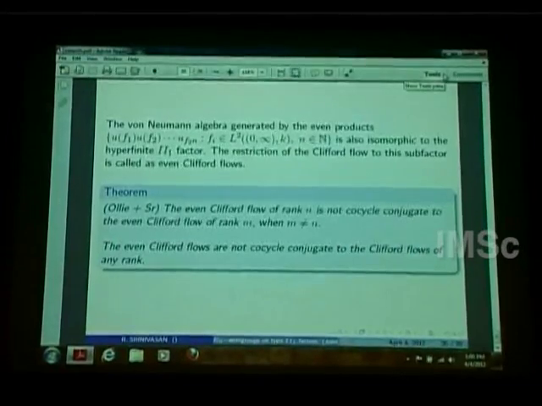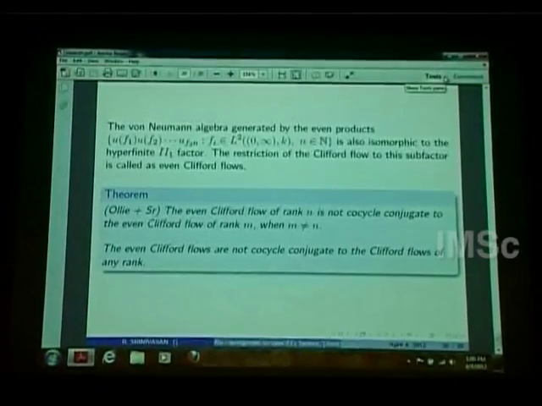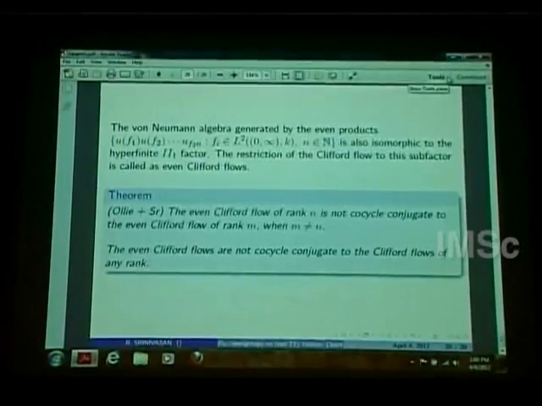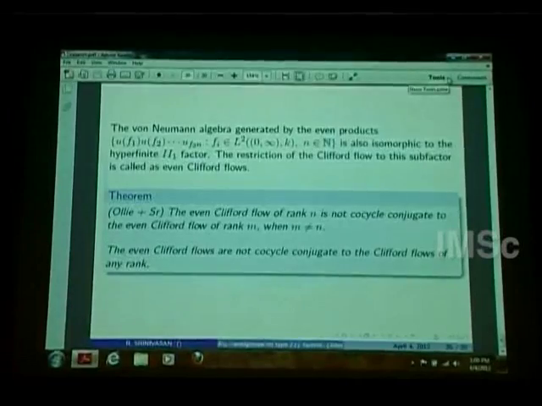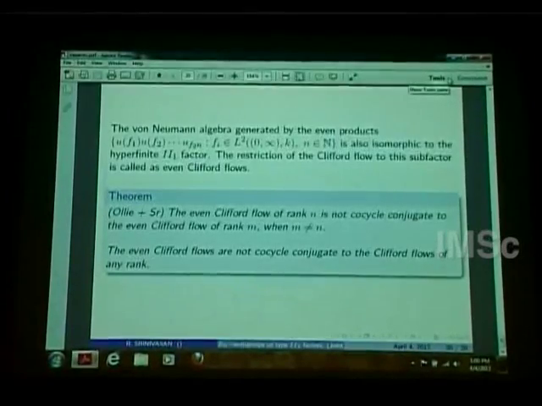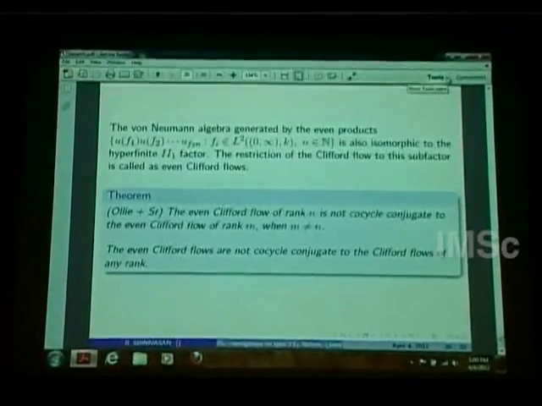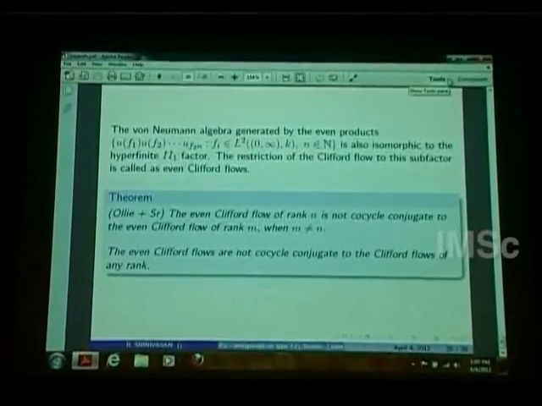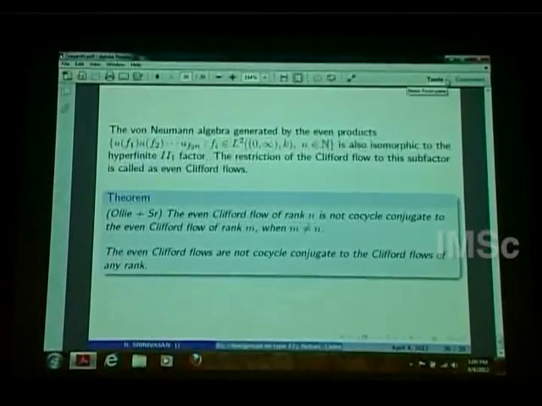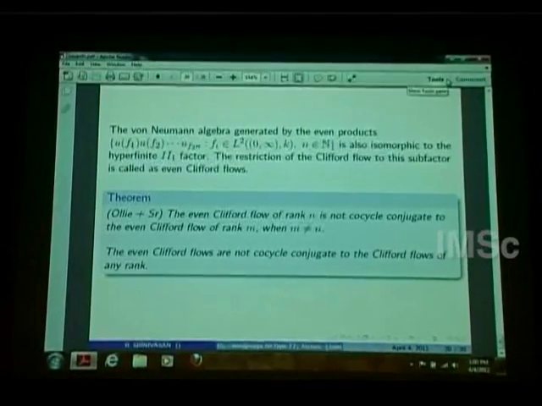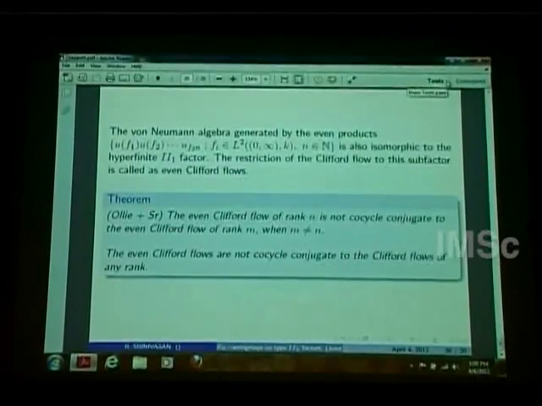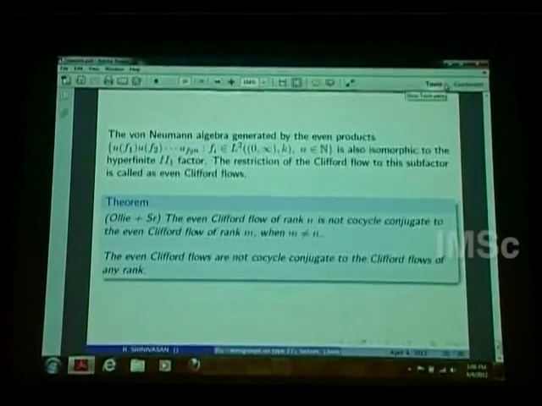So the point is, we got this product system generated by these even antisymmetric tensors, and one can prove that it has only one unit. So there has to be a vacuum unit. In this case, when there is only one unit, the boundary representation of Alavara's will be a cocycle conjugacy invariant, because the unit will be taken to the unit, there is no other choice. Both these even Clifford flows and the Clifford flows have only one unit, so the boundary representation is in fact a conjugacy invariant.